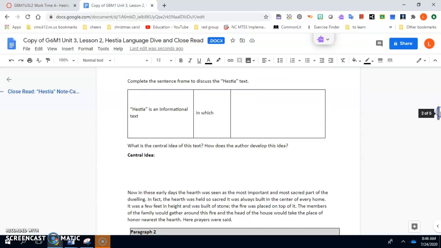So once you're done, you're going to scroll down. Think about Hestia. Use this frame to talk about what happened in Hestia. So, Hestia is an informational text in which, what was it about? What happened?